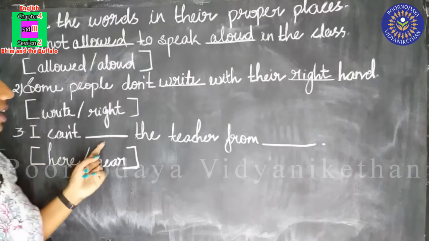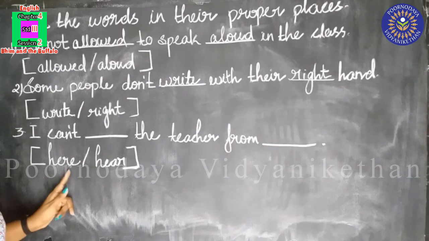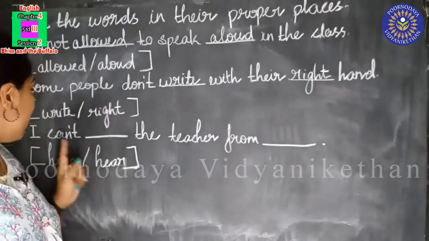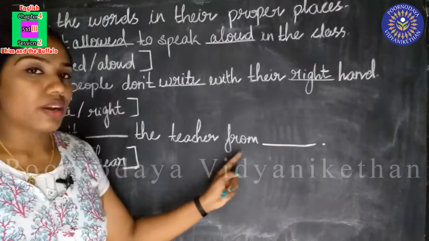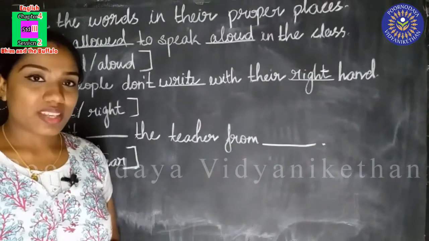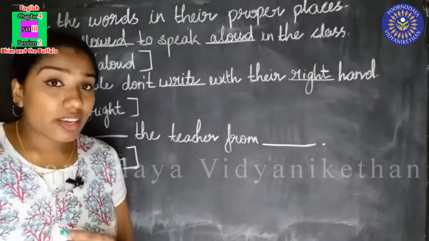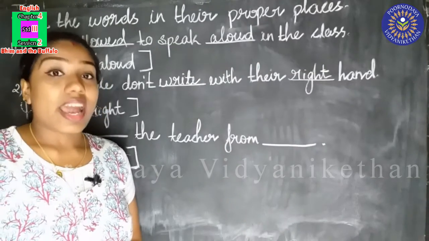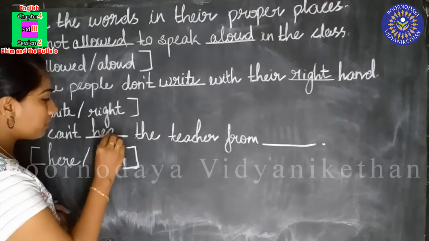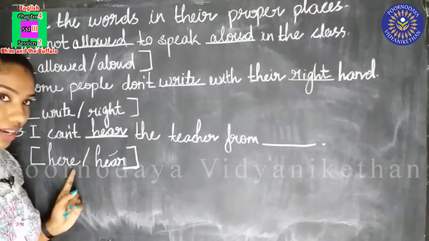I can't dash the teacher from dash. And the words are given here. H-E-R-E here and H-E-A-R here. I can't hear the teacher from here. Now, can you tell me which word will come here and here? I can't hear the teacher. And what is the spelling of that? I can't hear the sound. I can't hear. H-E-A-R. This one. I can't hear the teacher from here. H-E-R-E. And what is the meaning?